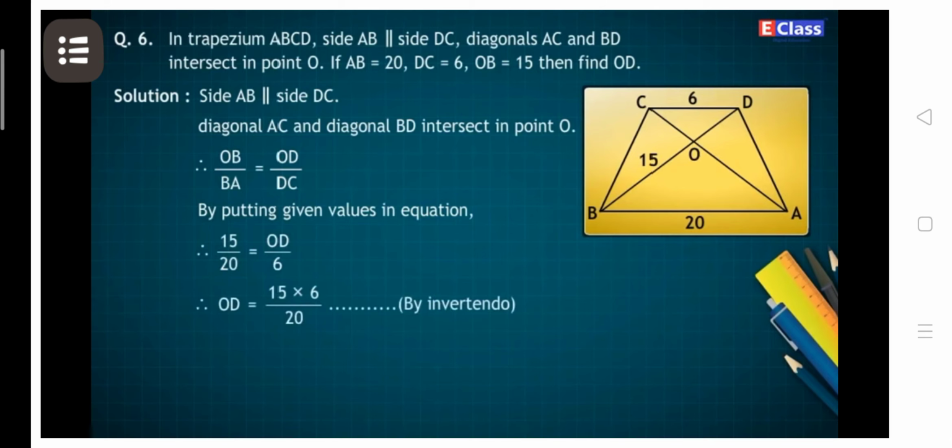Therefore, OD is equal to 15 into 6 upon 20. Therefore, OD is equal to 90 upon 20. Therefore, OD is equal to 4.5. Answer: OD is equal to 4.5.